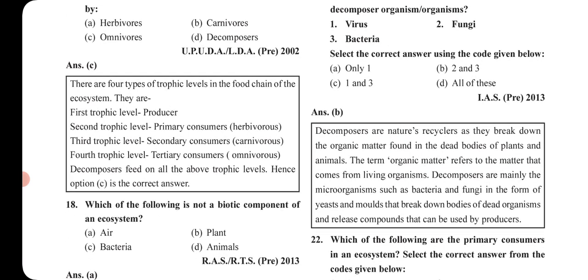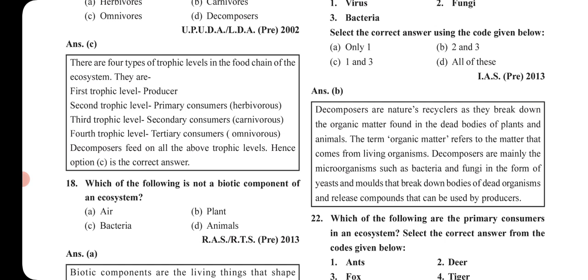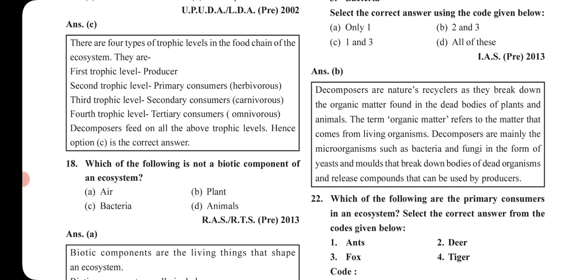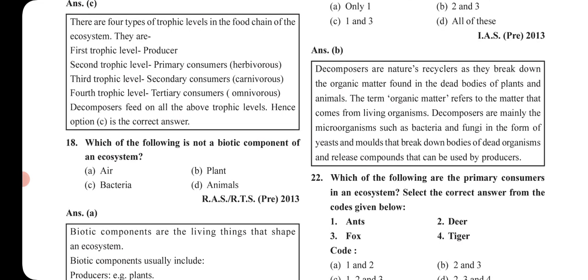So just see what is decomposer. Decomposers are nature's recyclers as they break down the organic matter found in dead bodies of plants and animals. The term organic matter refers to the matter that comes from living organisms. Decomposers are mainly the microorganisms such as bacteria and fungi in the form of yeasts and molds that break down bodies of dead organisms and release compounds that can be used by producers, right?